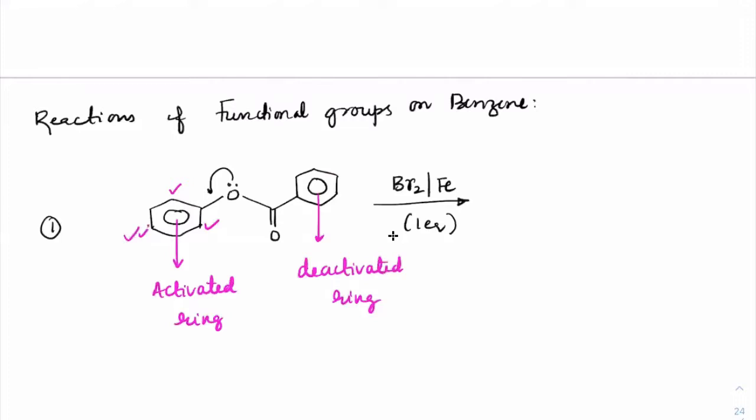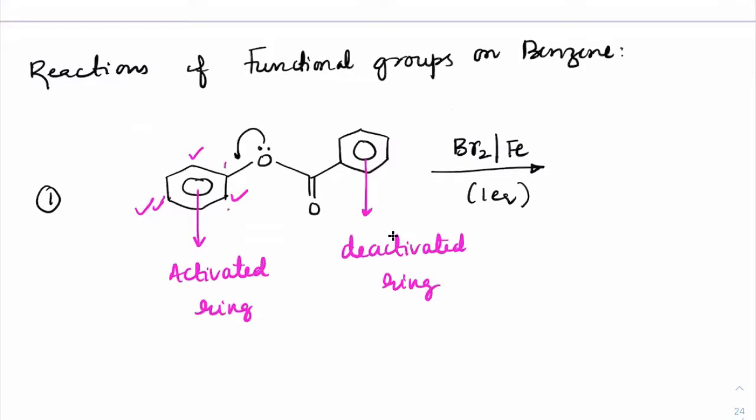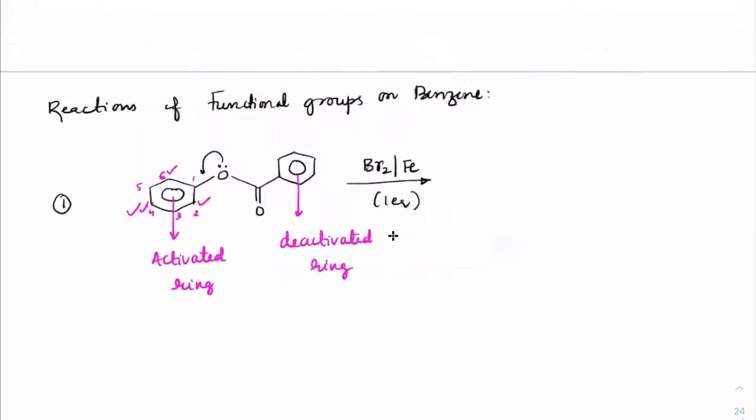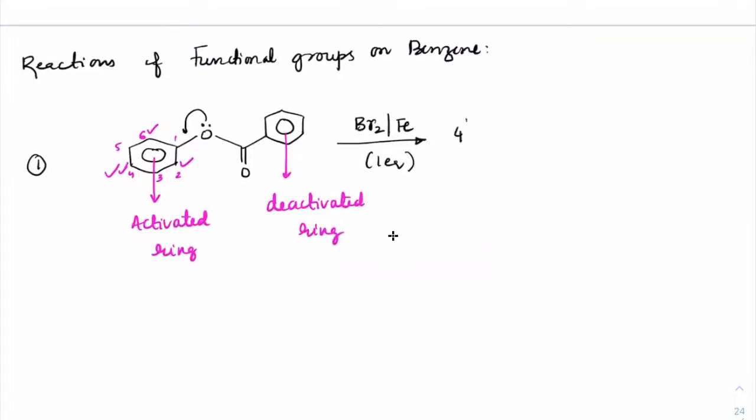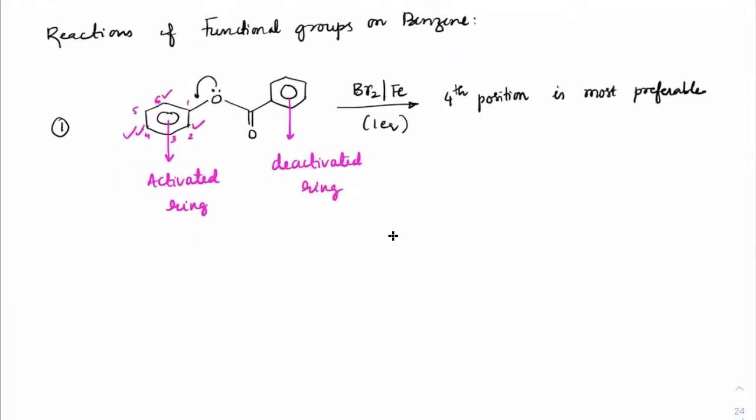The double tick represents the most preferable position for electrophile to approach. Got it? So if I give the numbering 1, 2, 3, 4, 5, 6, these types of integer type questions will be coming for you, where you have to say on which position the electrophile will get attached. So where does it get attached, beta? Fourth position. Fourth position is most preferable. So that is where the electrophile will get attached. Guys, I hope you understood this point.